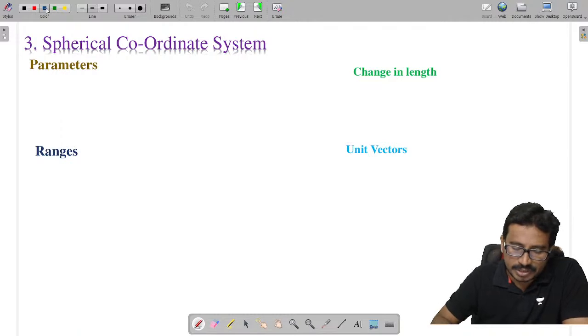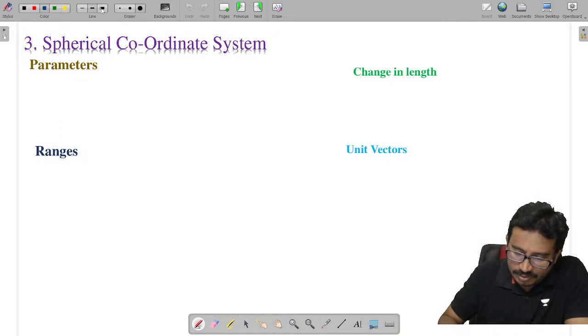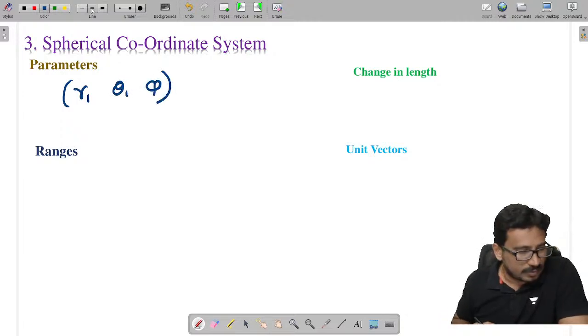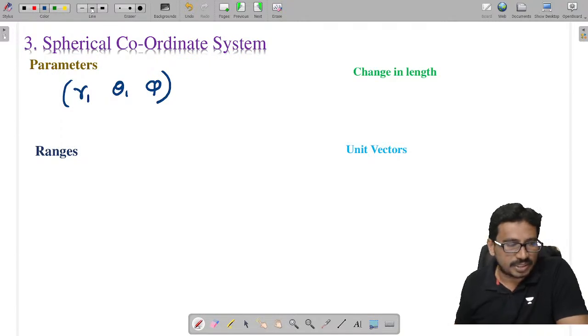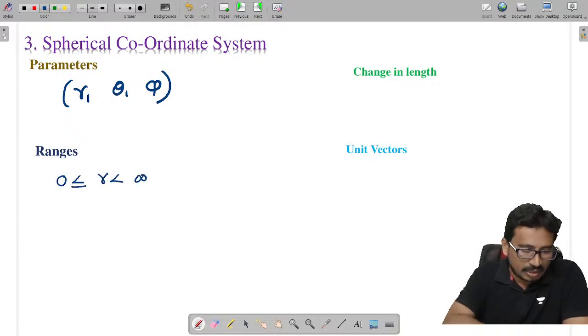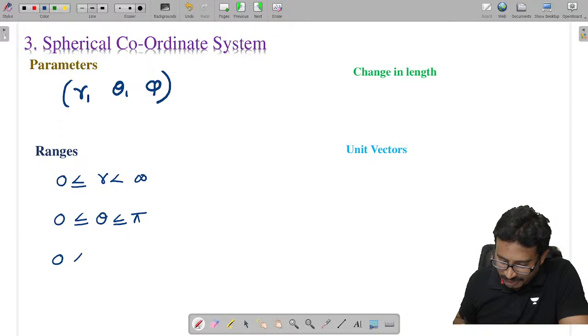Next, coming to the spherical system. What are the parameters in the spherical system? They are r, theta, phi. Now the ranges in the spherical system. R lies between 0 to infinity, theta lies between 0 to pi, and phi lies between 0 to 2 pi.